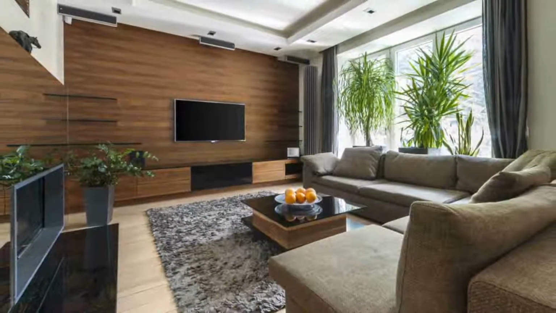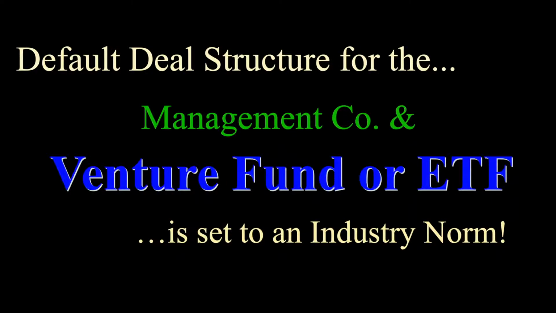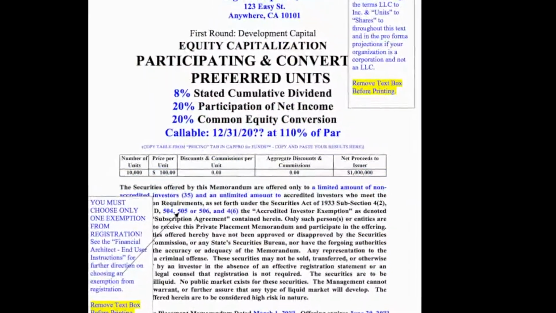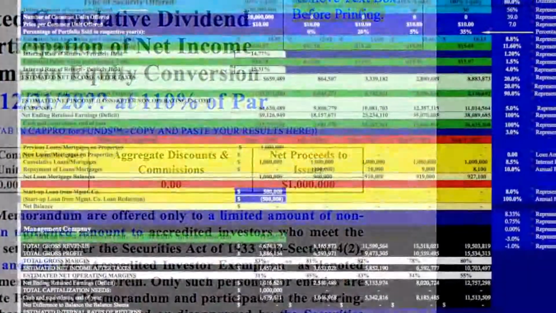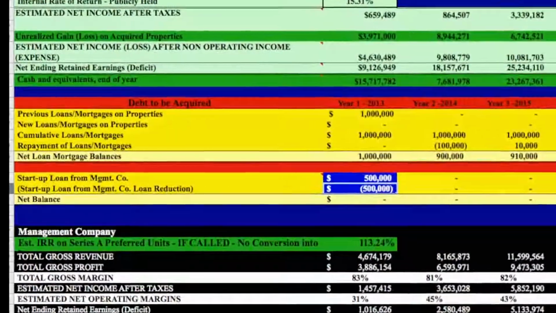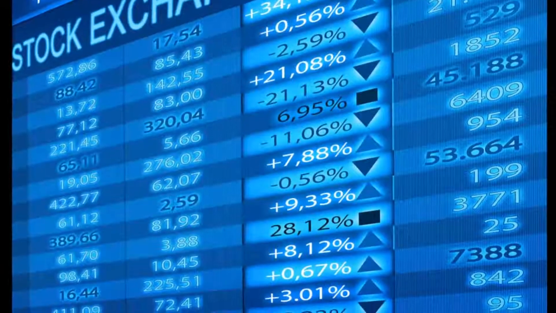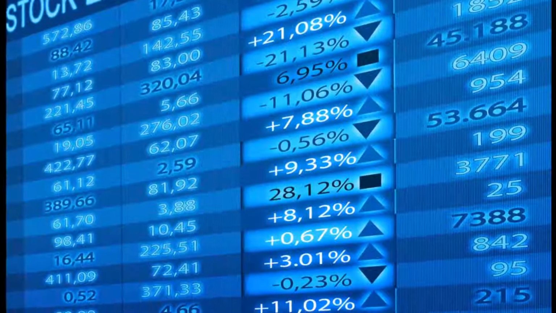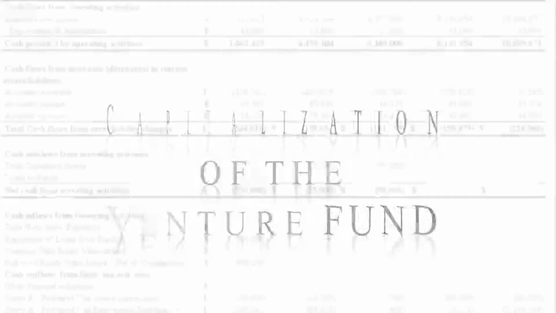Then you're ready to sell it. The default structure for both the management company and the fund is set to an industry norm. The management company's default capitalization is for the issuance of $1 million in preferred equity, of which $500,000 is loaned to the fund to afford the legal and other related marketing fees to conduct a public securities exchange listing of the fund's shares. The remaining $500,000 is utilized to hire a vice president of corporate finance, cover management company's overhead, and to further the capitalization of the fund.